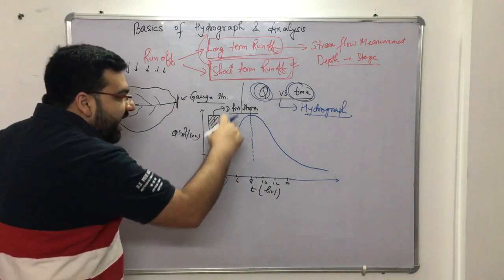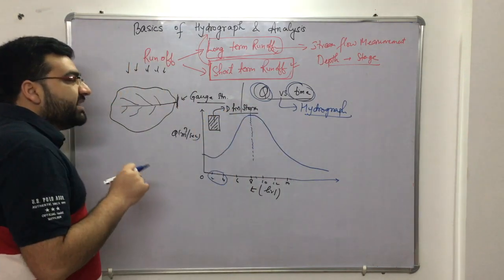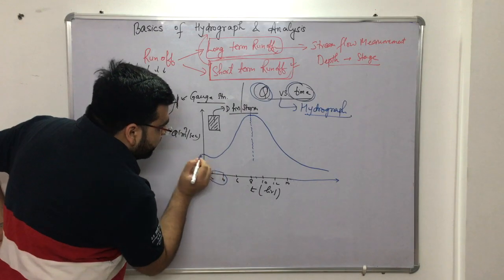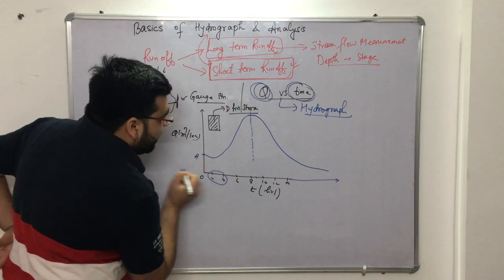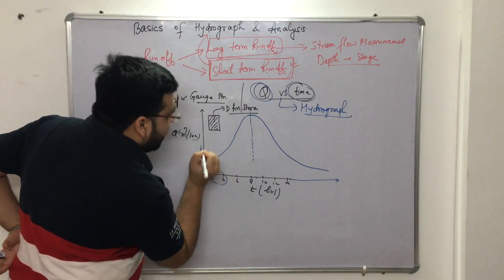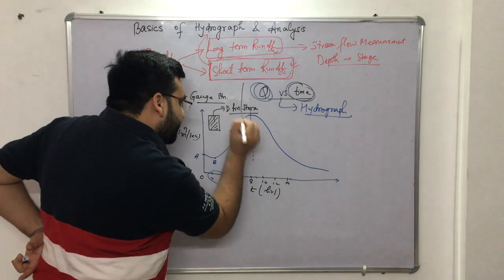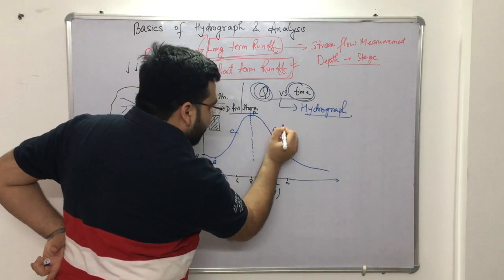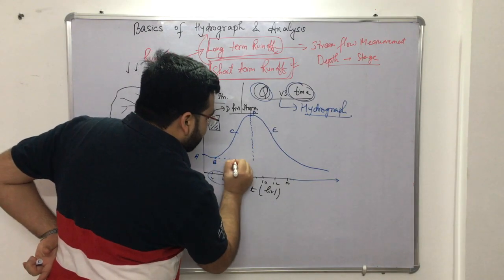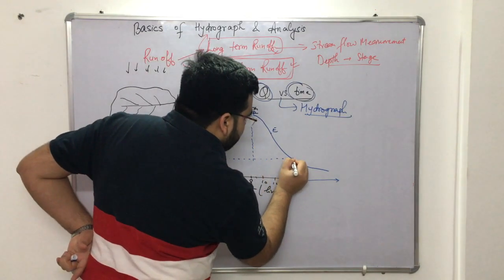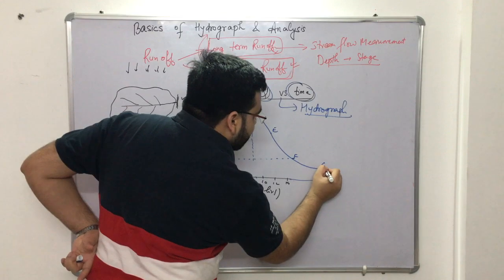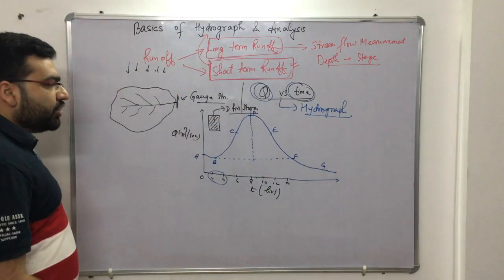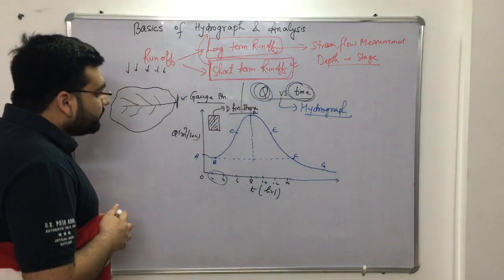Clear? So this hydrograph has a few parts. Let us say this is your first part, A, clear? This is your B part, this is your C part, this is your D part, this is your E part, this is your F part, and this is your G part. Clear? So it has a few parts, right?